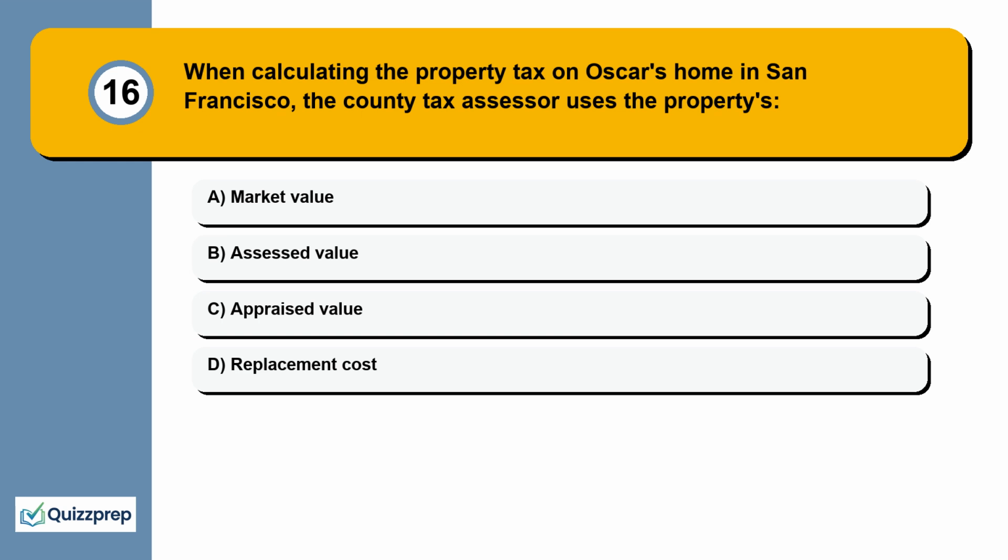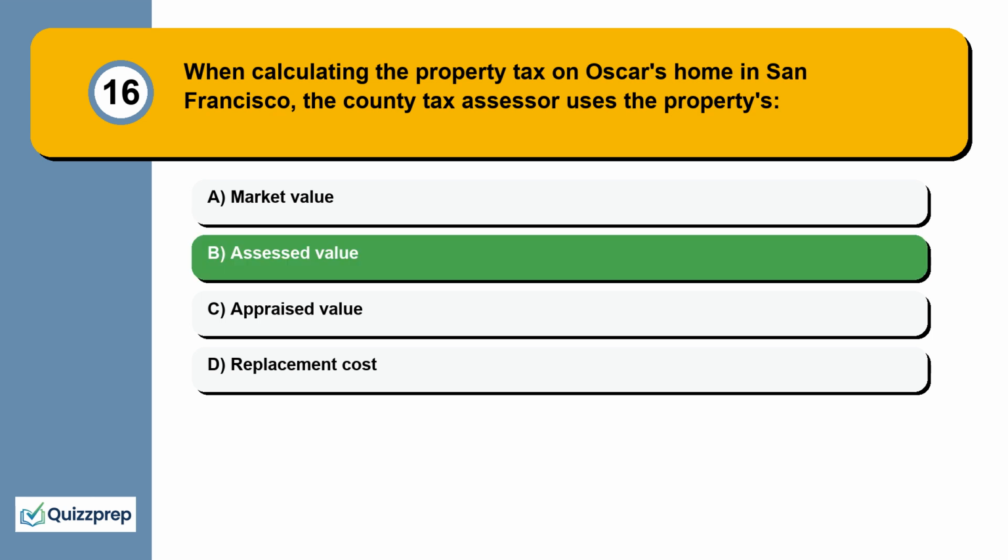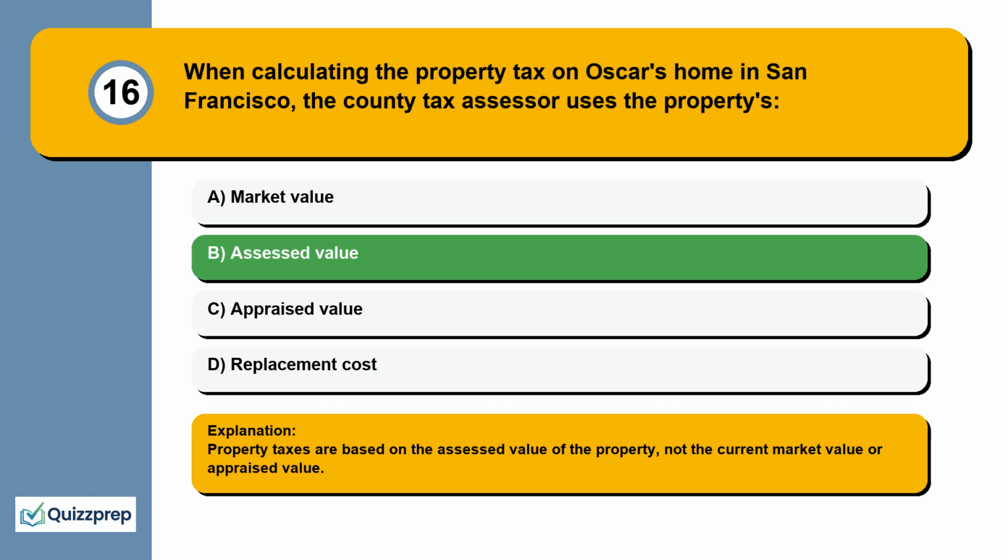Question 16. When calculating the property tax on Oscar's home in San Francisco, the county tax assessor uses the property's market value, assessed value, appraised value, replacement cost. Property taxes are based on the assessed value of the property, not the current market value or appraised value.